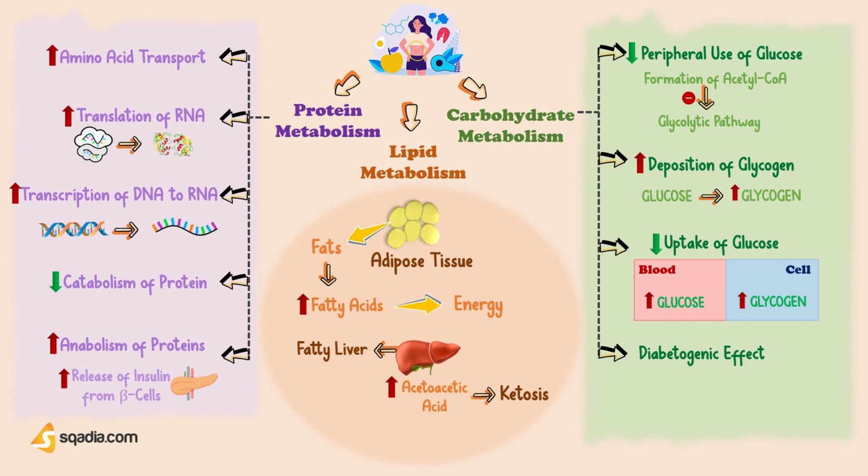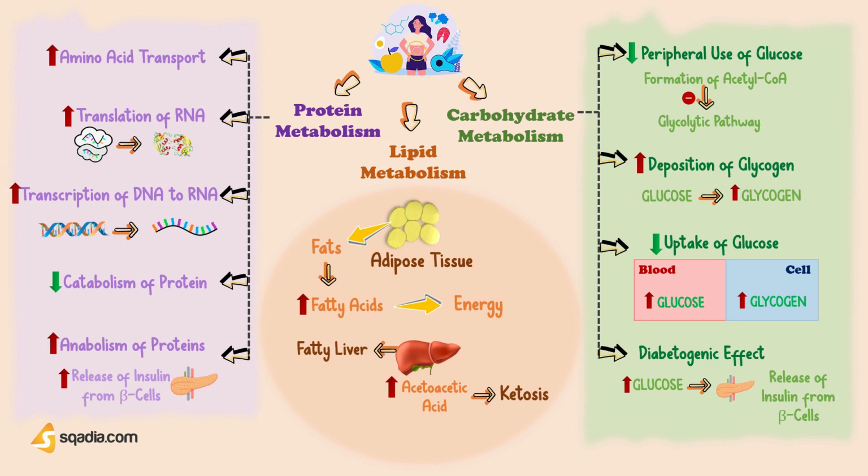And lastly, growth hormone has a diabetogenic effect. Hypersecretion of growth hormone increases blood glucose level enormously. Now, what happens when the blood glucose level increases? Yes, it causes continuous stimulation of the beta cells in the islets of Langerhans in the pancreas and an increase in secretion of insulin.